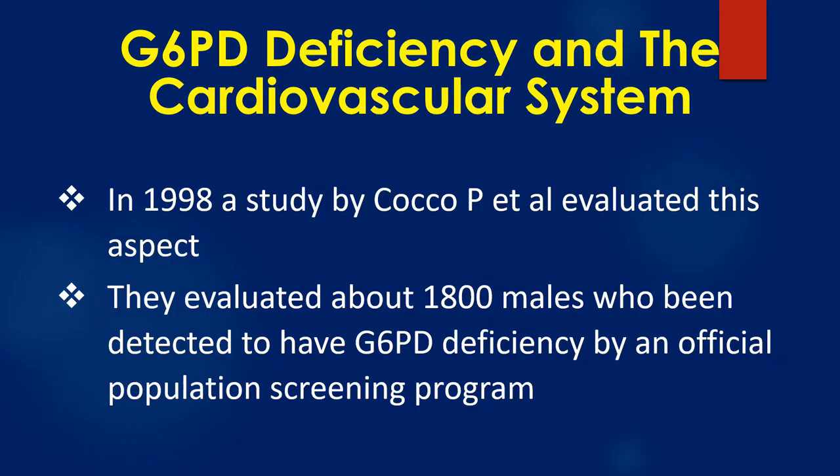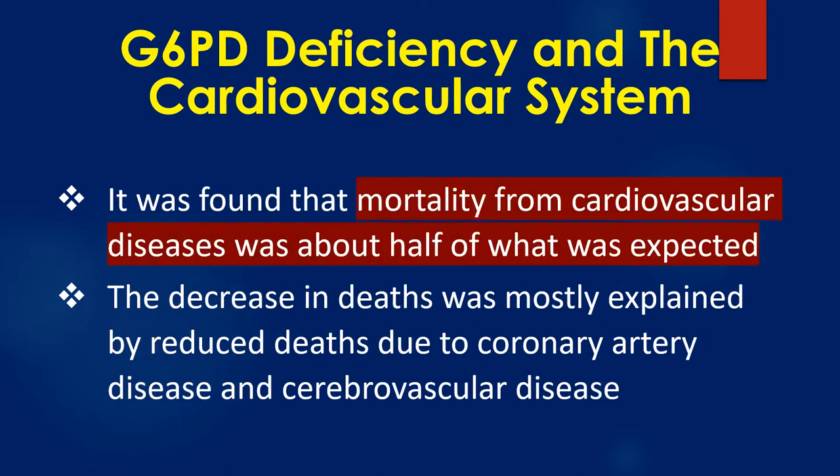In 1998, a study by Coco and associates evaluated this aspect. They studied about 1,800 males who had been detected to have G6PD deficiency by an official population screening program. It was found that mortality from cardiovascular diseases was about half of what was expected.